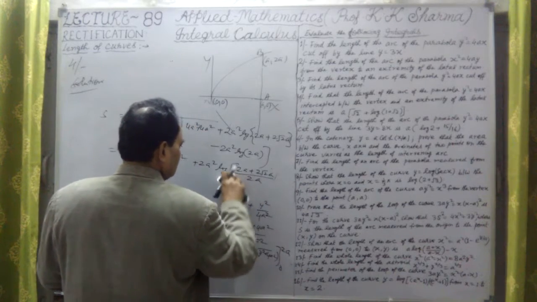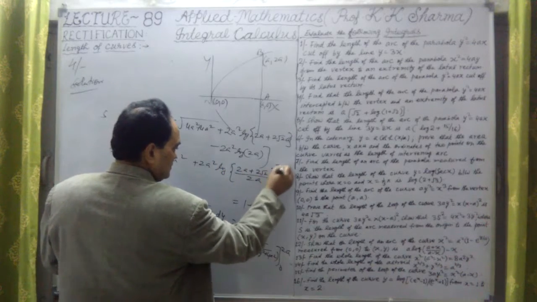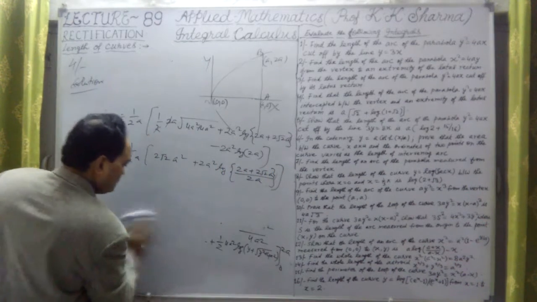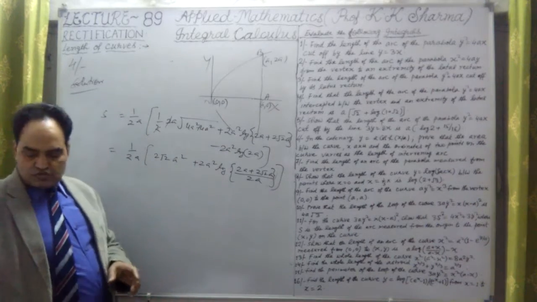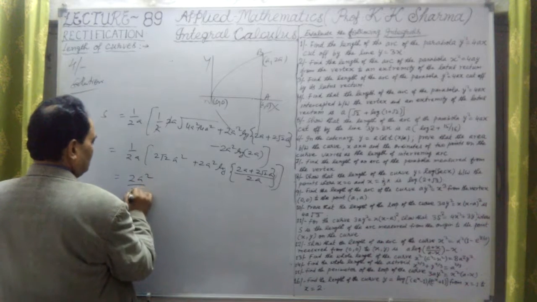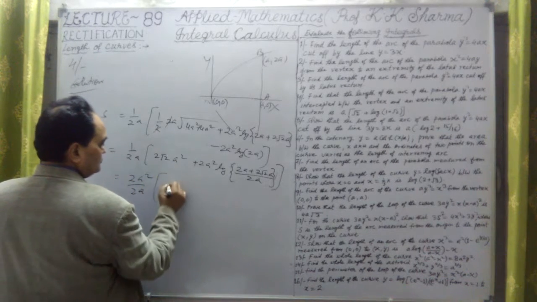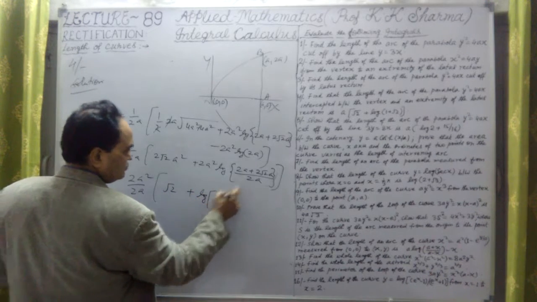If I take it in this way, this will give us the same value here. So 2a square we have to take outside. It is 2a square upon 2a. This is square root 2 only, plus it will be log of 2a, 2a cancel out.